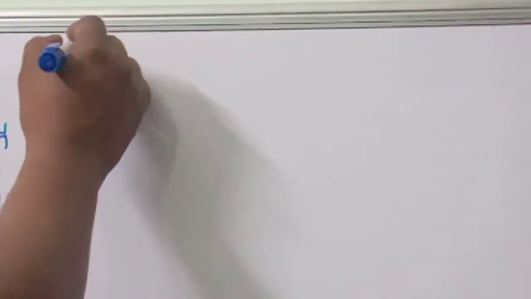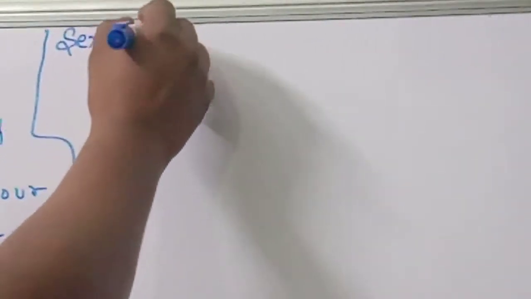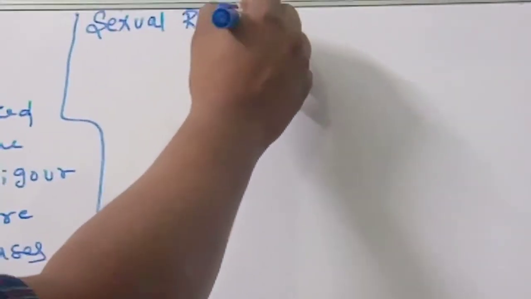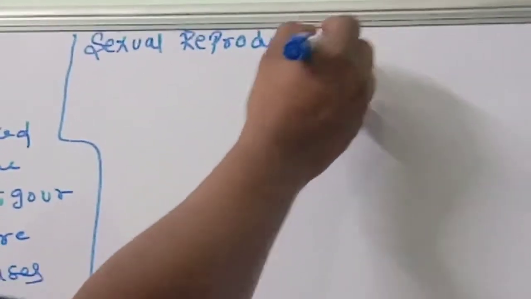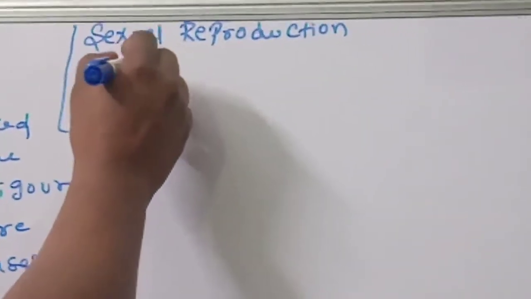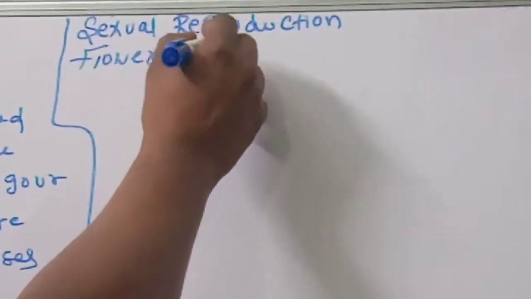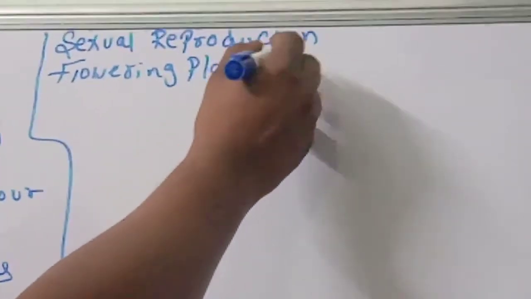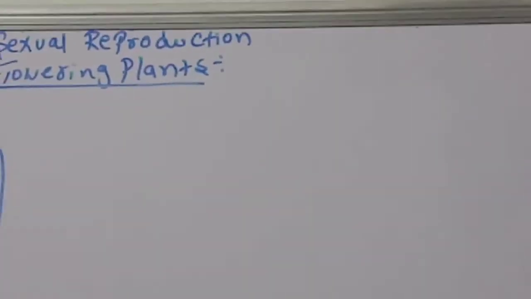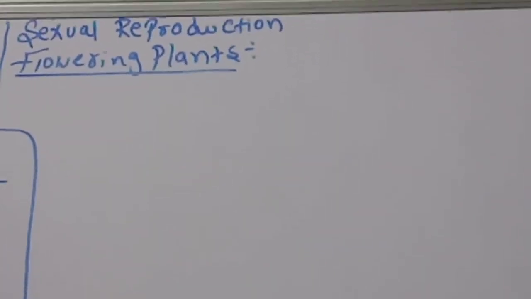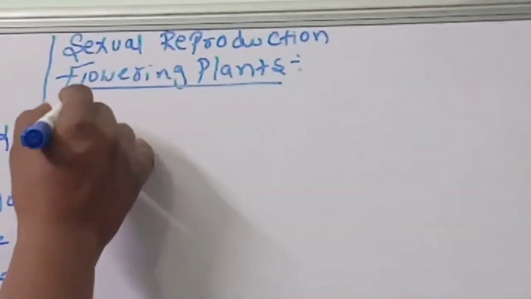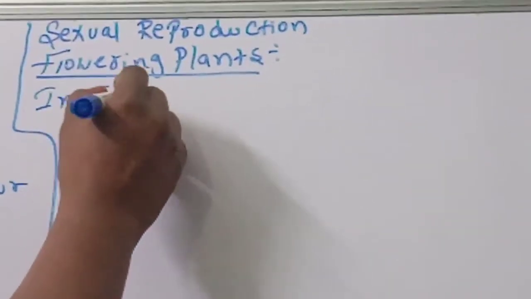Next, what we are going to discuss is sexual reproduction in flowering plants. Children, observe very carefully.